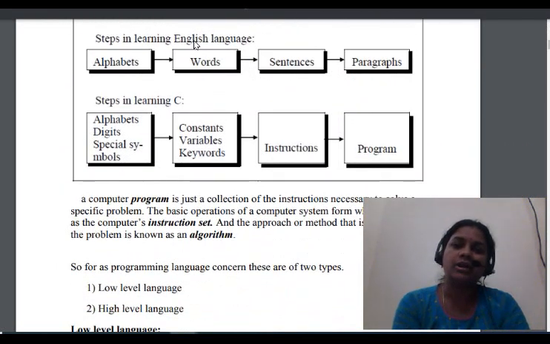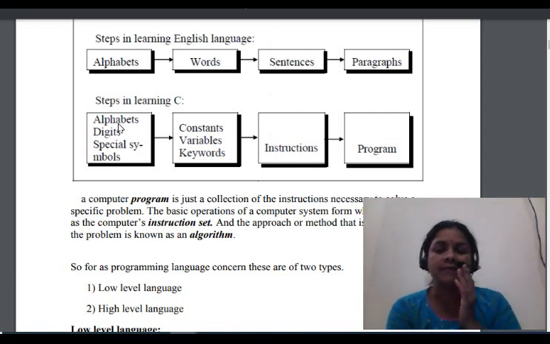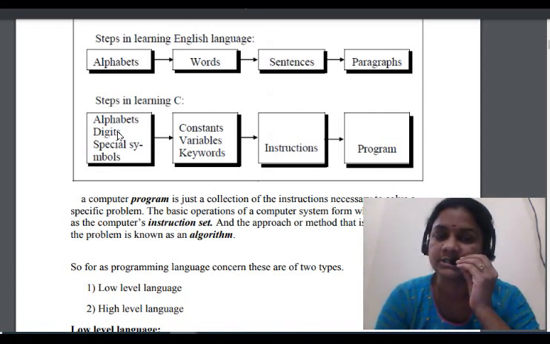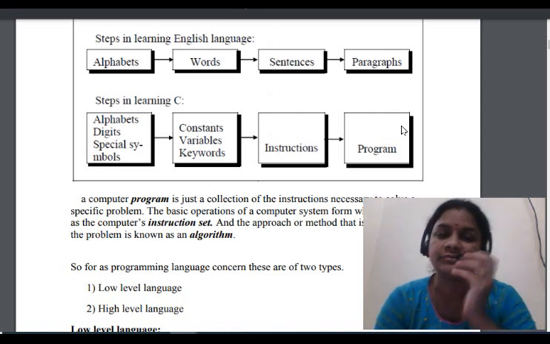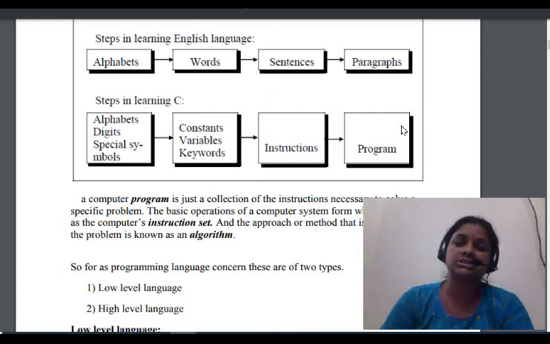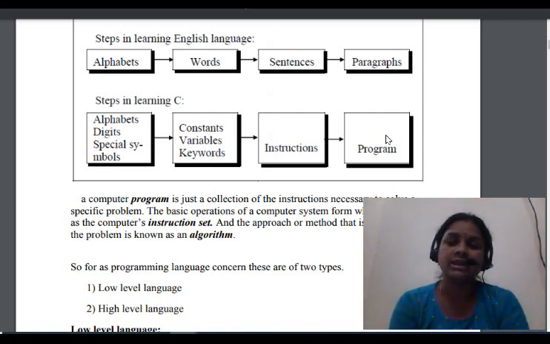See here, if you want to learn English, first of all you have to learn the alphabets, words, sentences and paragraphs. Then next, if you want to learn the C language, first of all you have to learn about the alphabets, special characters and digits. The collection of these is known as constants, variables and keywords. A collection of all these is known as instructions. A collection of instructions is known as a program.